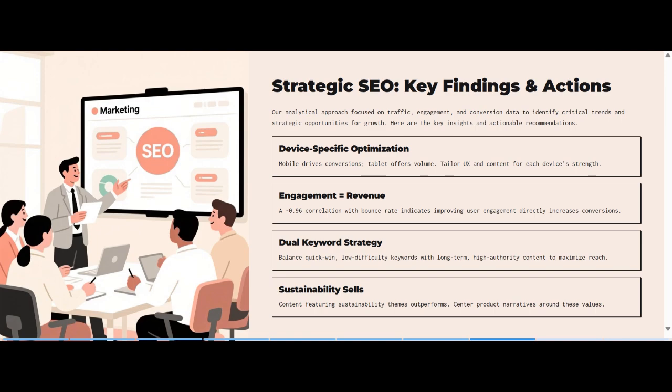Dual keyword strategy, where we balance quick wins and low difficulty keywords with long-term high authority content. This will maximize reach. And sustainability signals: we should look at content featuring sustainability, which outperforms generic product narratives around these values. We should also look at sustainability signals so that we can bring about more conversions.